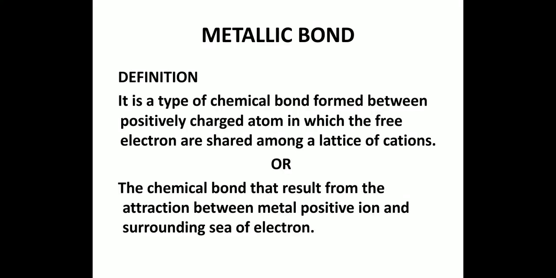Dear student, today we discuss the topic metallic bond from chapter 4, structure of molecule. Metallic bond is a type of chemical bond formed between positively charged atoms in which the free electrons are shared among a lattice of cations, or the chemical bond that results from the attraction between metal positive ions and a surrounding sea of electrons. Dear student, metallic bond exists in metals.